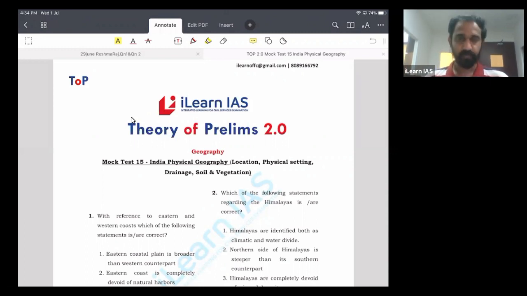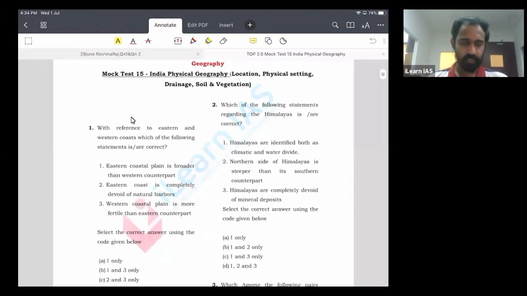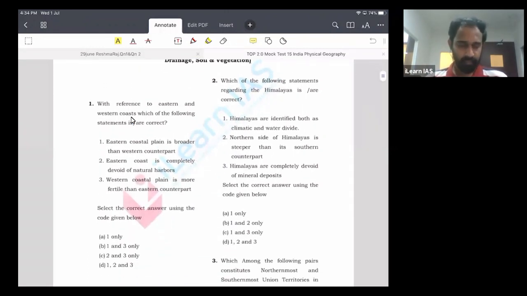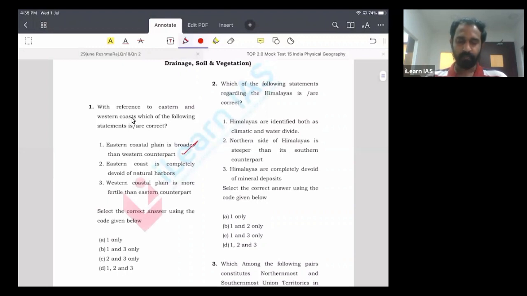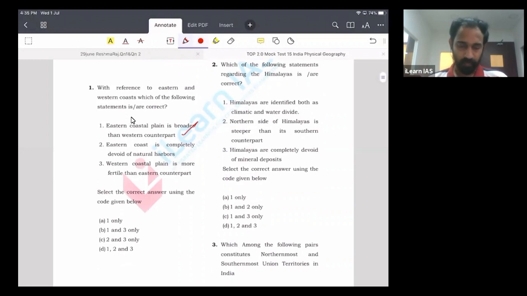So let us go to the first question. The first question is about the coastal plains of India. Let us look at the statements. Statement 1 says the eastern coastal plain is broader than the western counterpart. We know that the eastern coastal plain is broader because it is made up of the sediments brought down by very large rivers. The peninsular plateau is tilted towards the eastern side, so all the large rivers flow toward the east and bring a lot of sediments, creating a larger or broader coastal plain.